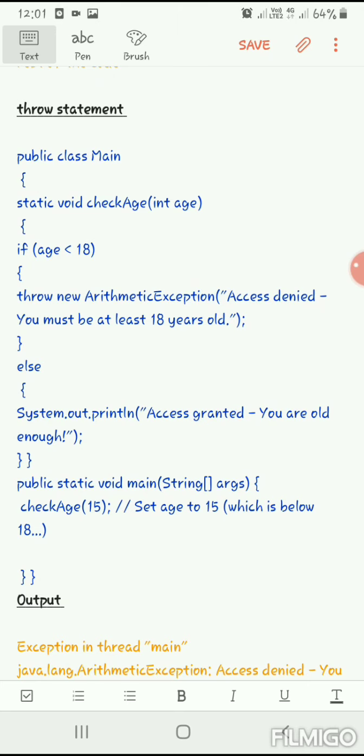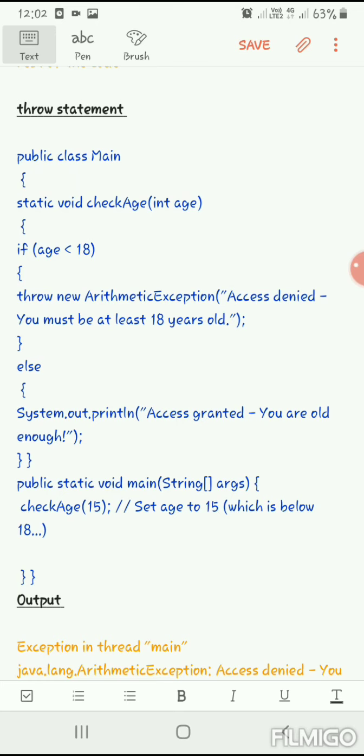The same thing exception handling is doing. Throw will just throw the exception. But throw will come without a try block and catch block. So if age is less than 18, throw new ArithmeticException with some exception message, "Access denied, you must be at least 18 years old." So the throw statement will just customize the exception. We can change the statement that appears at runtime.